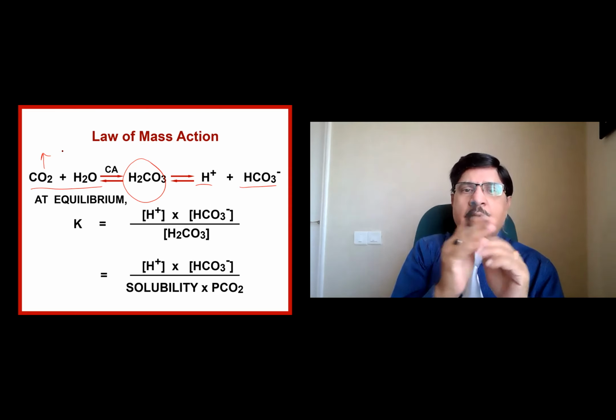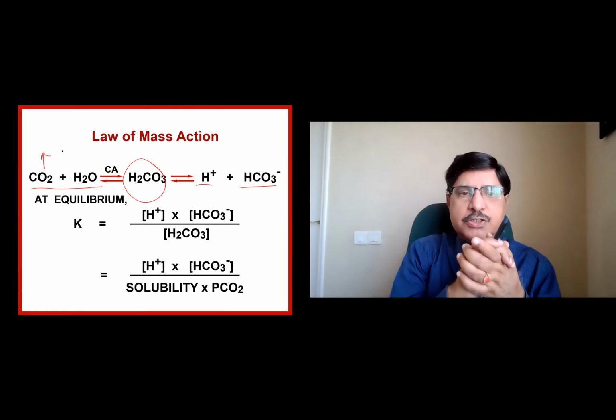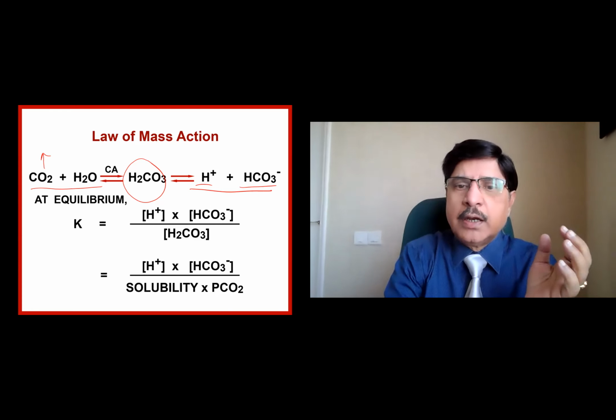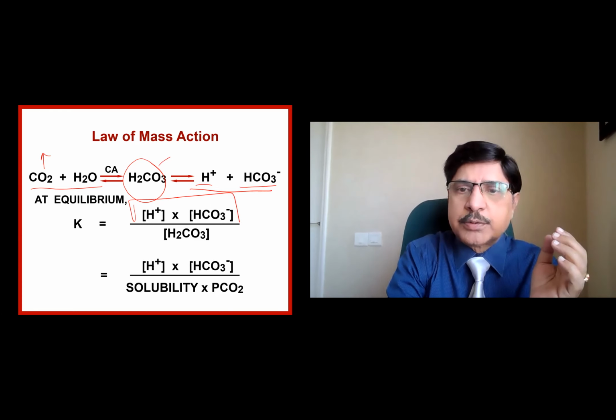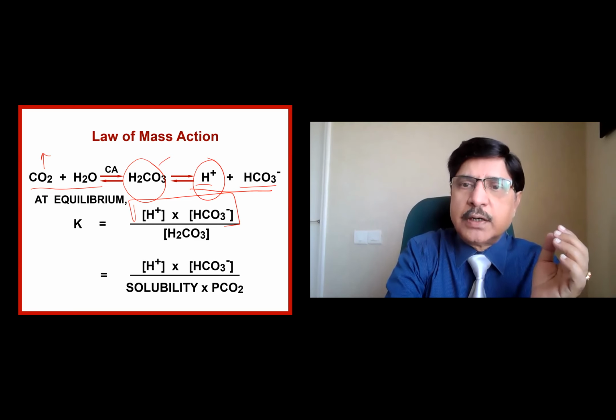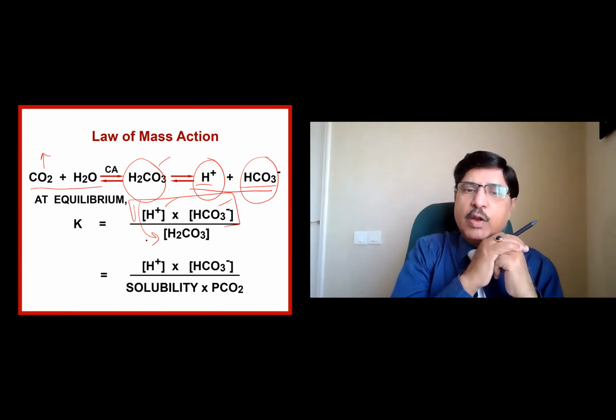So this is the reaction. For any reaction, the K or equilibrium constant is equal to the concentration of the reacting substances divided by the concentration of the resultant. The reacting substances are hydrogen ion and bicarbonate ion, divided by the resultant, carbonic acid, in the denominator.